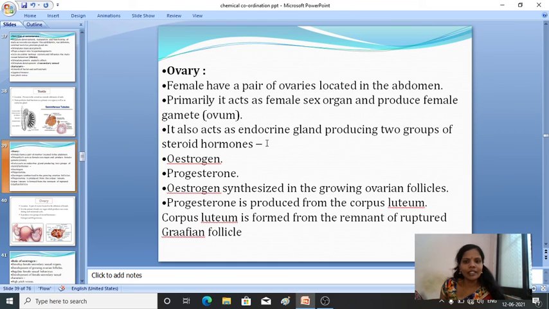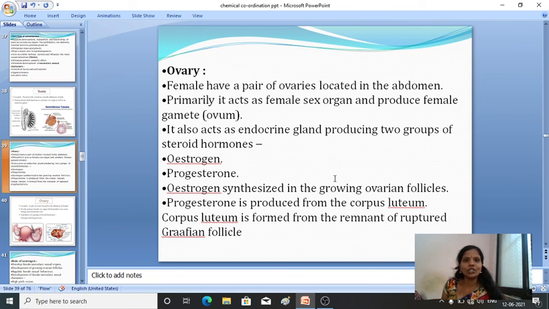It also acts as an endocrine gland, producing two groups of steroid hormones: one is estrogen and the other is progesterone. So let's see one by one what their functions are.